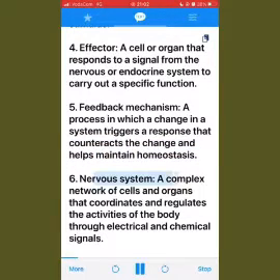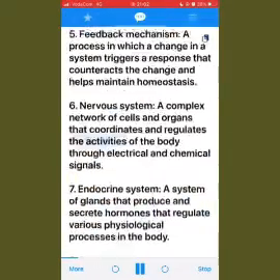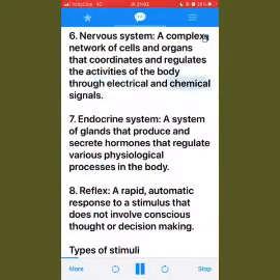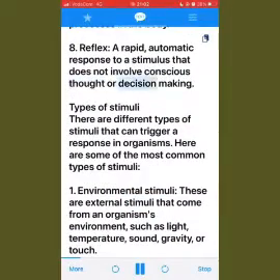6. Nervous system, a complex network of cells and organs that coordinates and regulates the activities of the body through electrical and chemical signals. 7. Endocrine system, a system of glands that produce and secrete hormones that regulate various physiological processes in the body. 8. Reflex, a rapid, automatic response to a stimulus that does not involve conscious thought or decision-making.